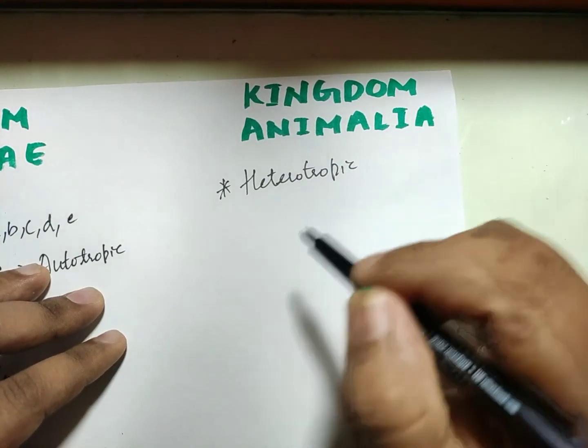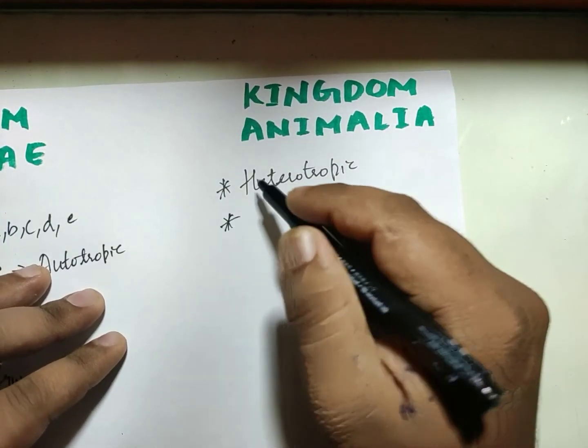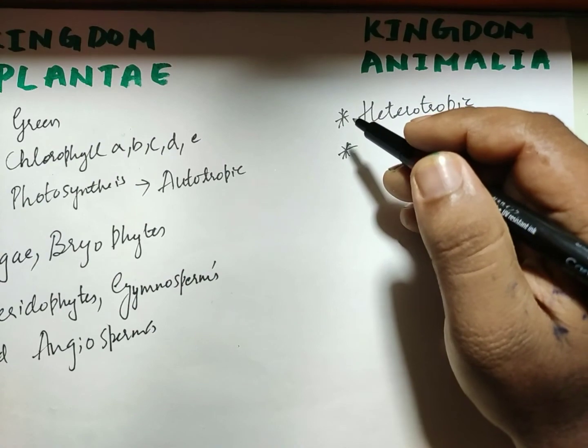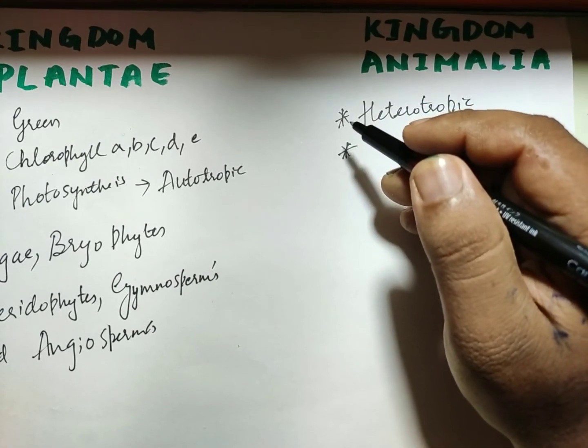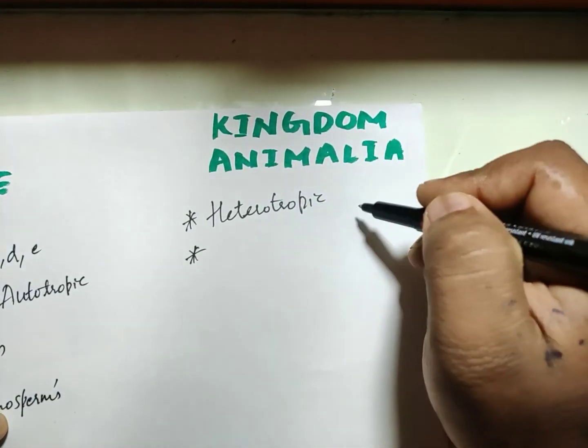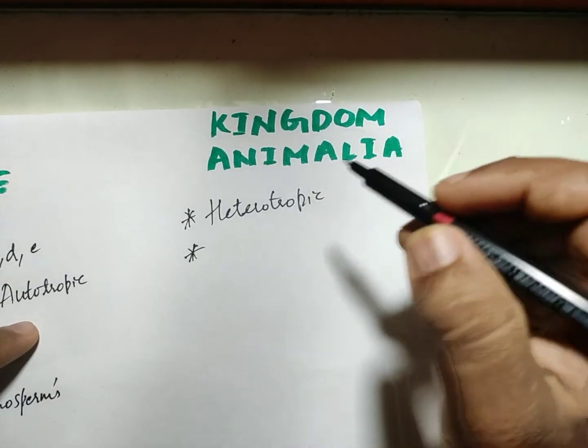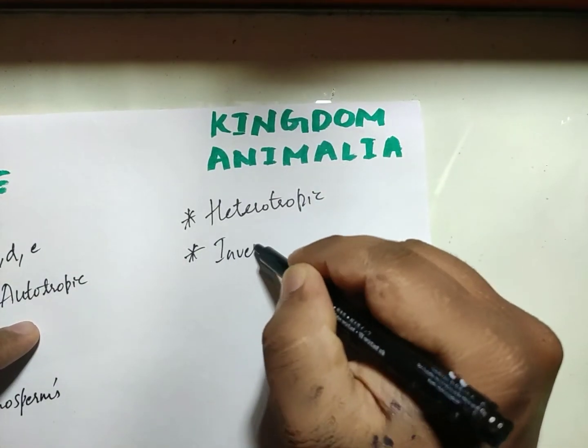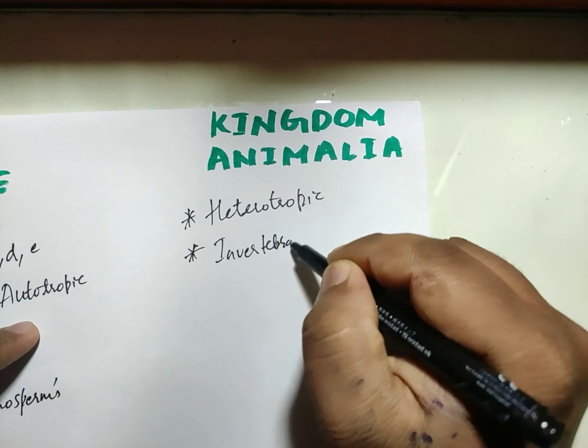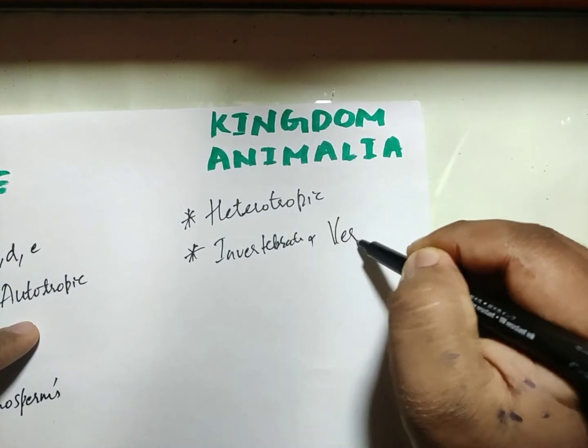Now here again we can classify, just as we classified the hierarchy in kingdom Plantae. We can classify Animalia into two important groups, that is invertebrata and vertebrata.